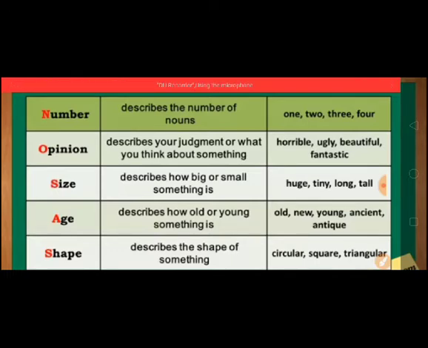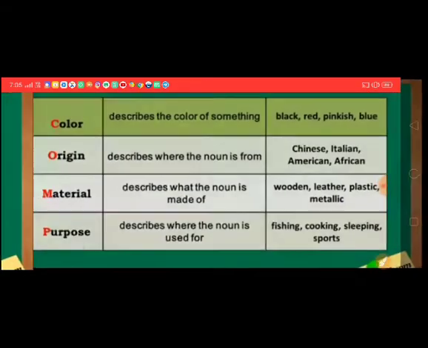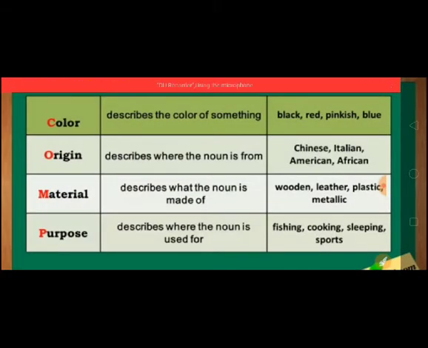So these are the age-related words. Antique means the older one. Shape describes the shape of something: circular, square, triangular, rectangle. Now, color describes the color of something: black, green, pinkish, blue, like that.